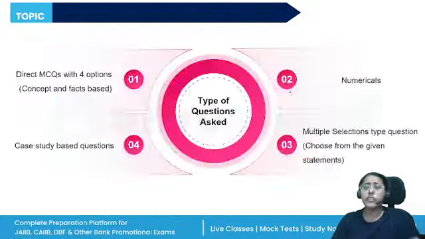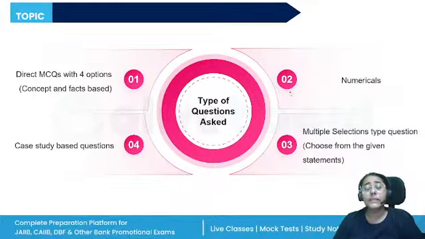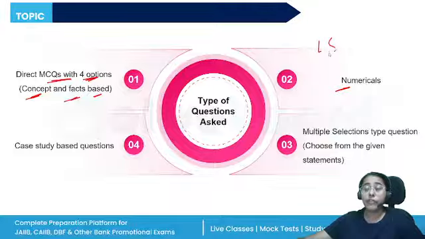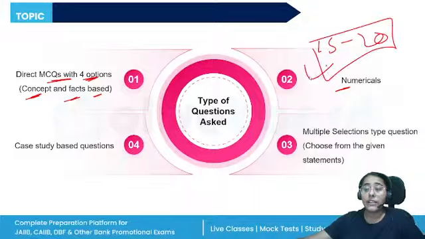Now, what should be your strategy? This also depends upon the types of questions. So you will have direct MCQs with 4 options. These will be conceptual and fact based. You will also get numericals. This time around 15 to 20 mark numericals were there.